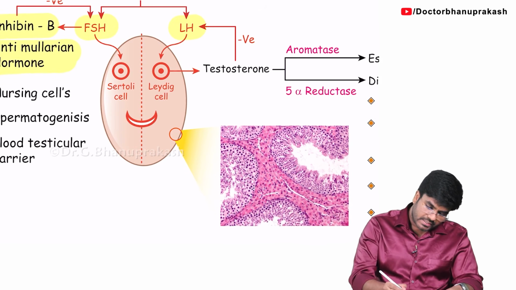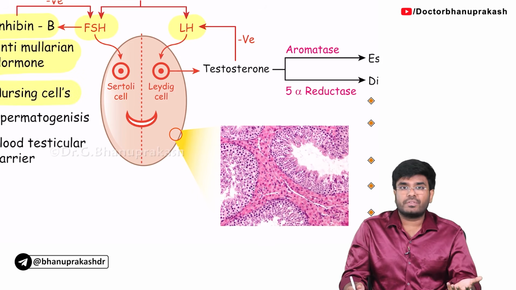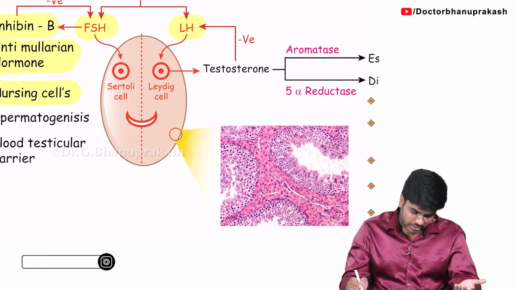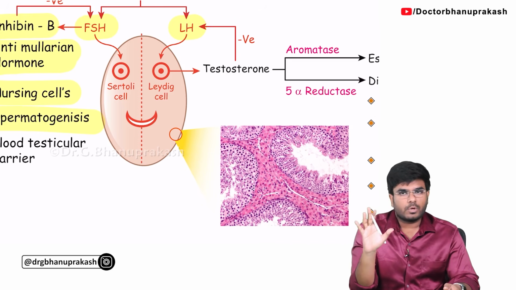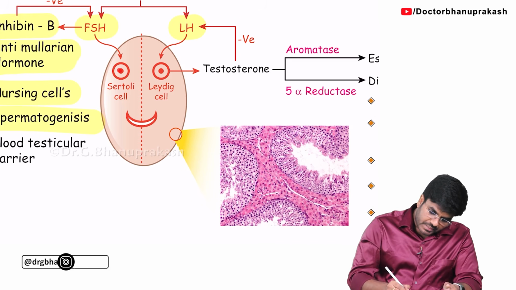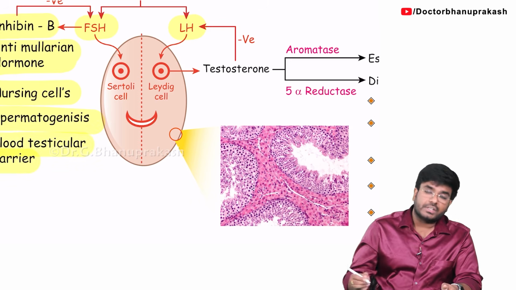Not only that, these Sertoli cells are considered nursing cells. Nursing means they are going to take care of cells. Which cells? They are going to give nutrition for the sperms. They will take care of the process of spermatogenesis. Okay, so they are nursing cells. They will help in the spermatogenesis process, sperm production. And not only that, these Sertoli cells are also forming a protective barrier for the testis.